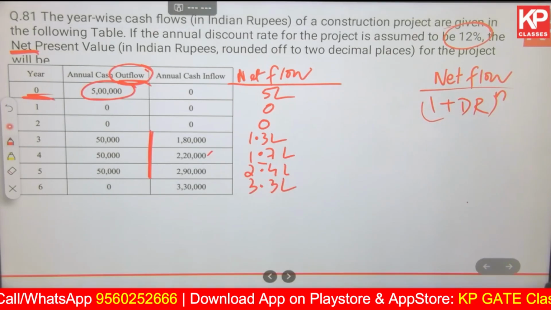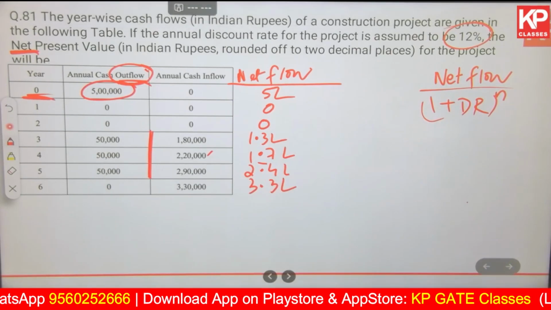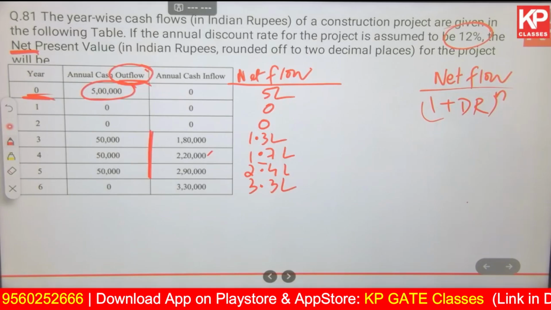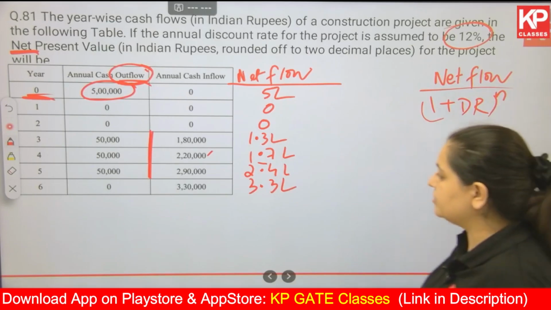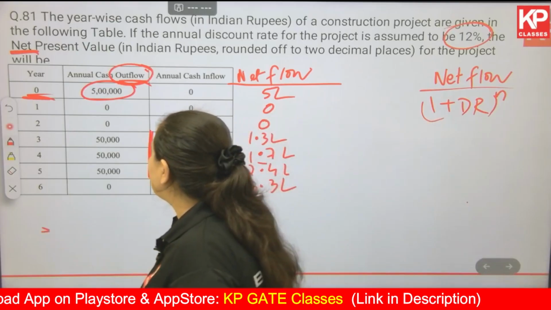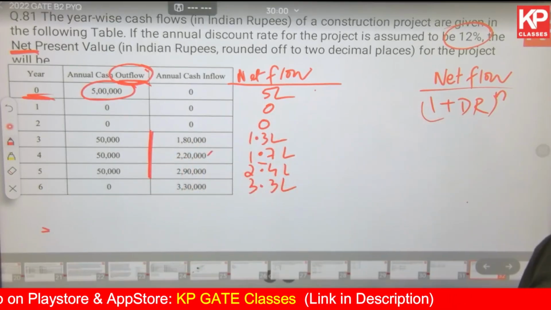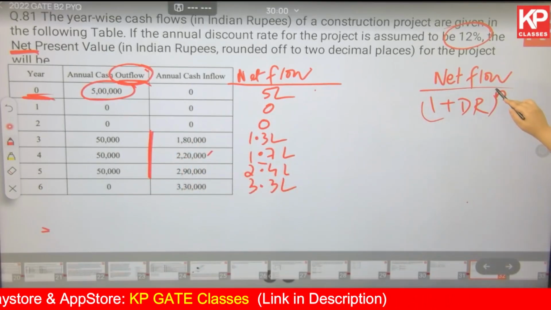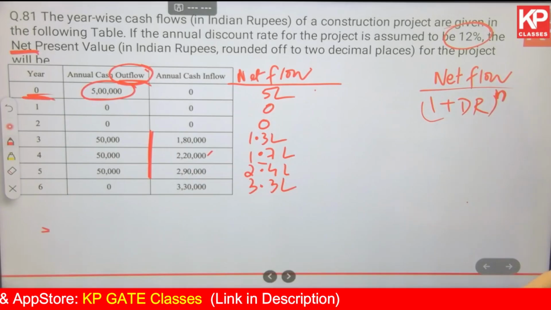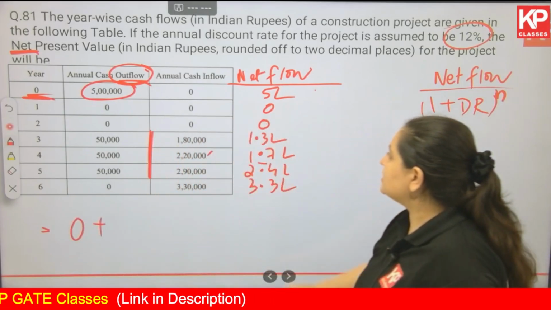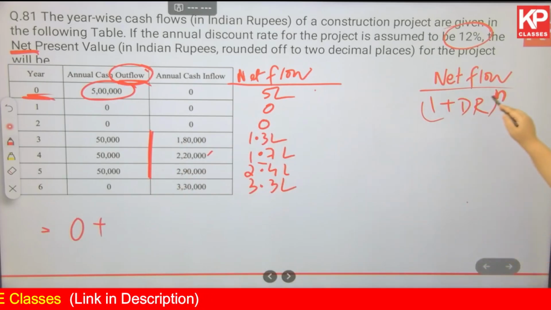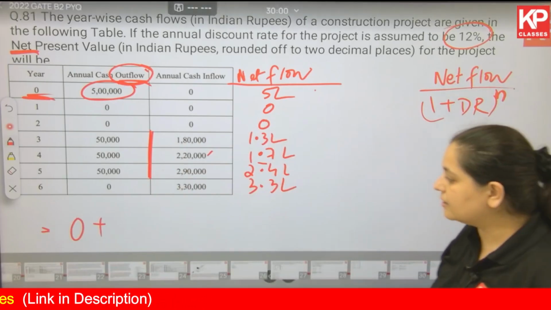Now how to convert everything into the present value? We've already seen. Present value of net future returns is what we are trying to calculate over here. For the first one it is going to be 0. Why? N is 0, nth year is 0, so the first value or the first term is 0, plus there is no net flow, numerator is 0, so the entire term becomes 0.